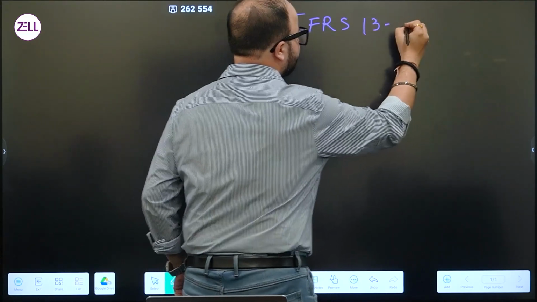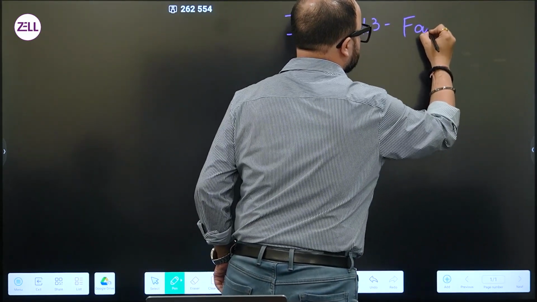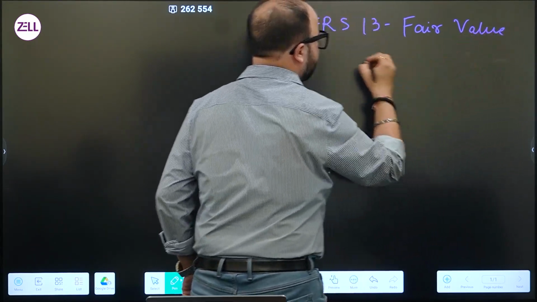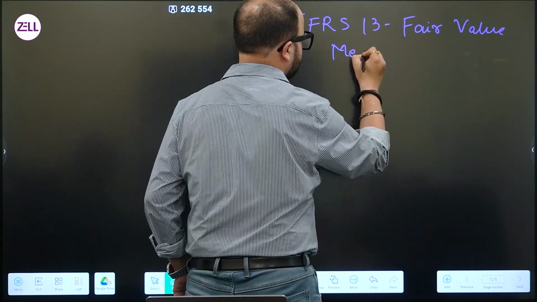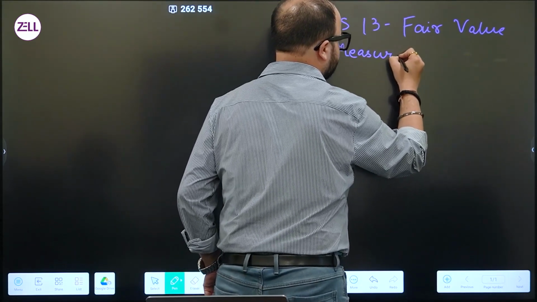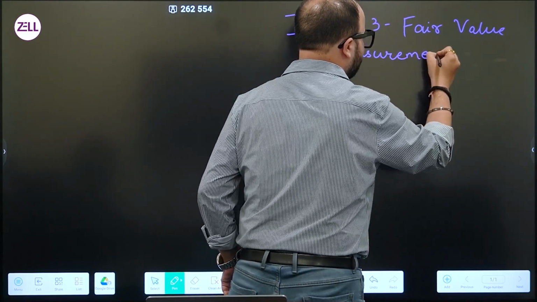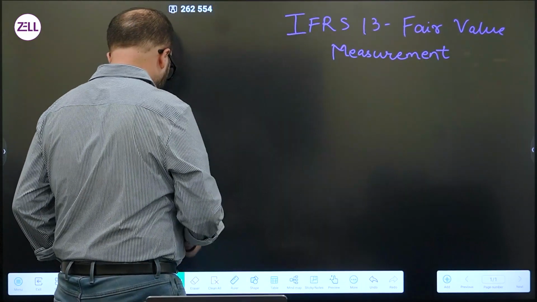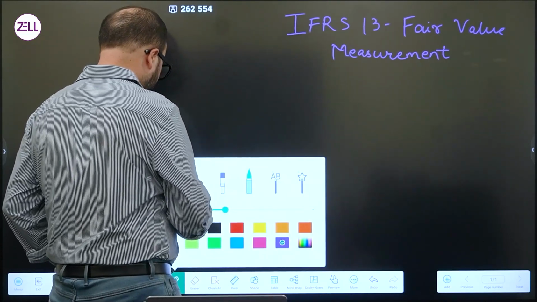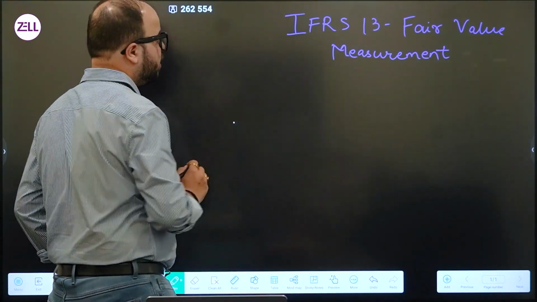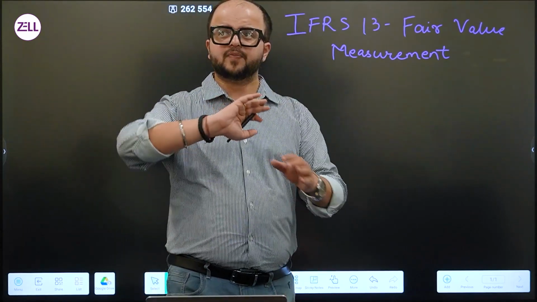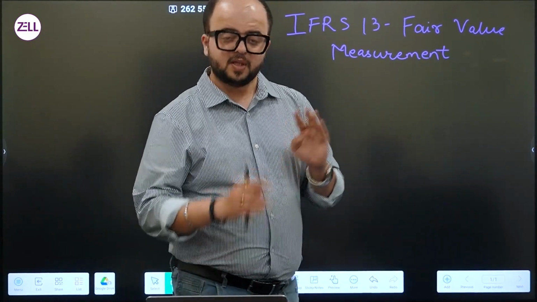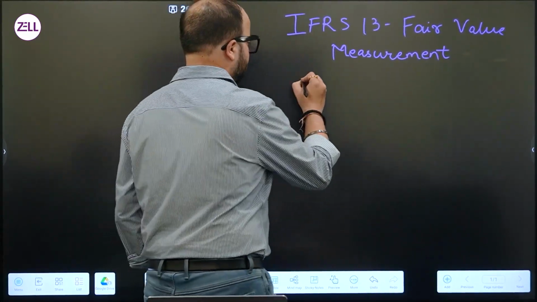IFRS 13, which is fair value measurement. Now, before we understand to what all standards it is applicable, one of the points that you need to keep in mind is that fair value measurement as an accounting standard specifically applies to almost every area, but there are two specific areas where this particular standard does not apply.